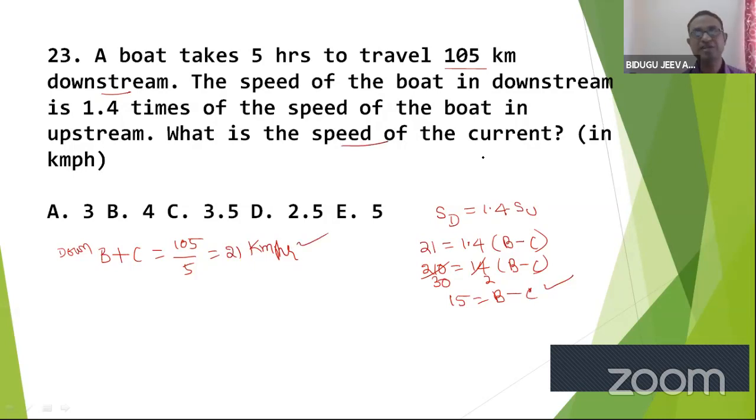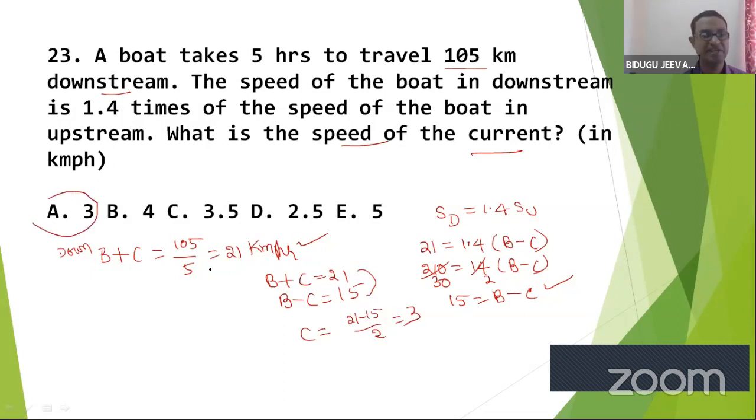Now what is the speed of the current? I need to calculate the C. B plus C is given 21. B minus C is given 15. So I need to calculate the C. C means subtract and divide by 2. 21 minus 15 by 2. 6 by 2 is nothing but 3. Is that clear? Right?